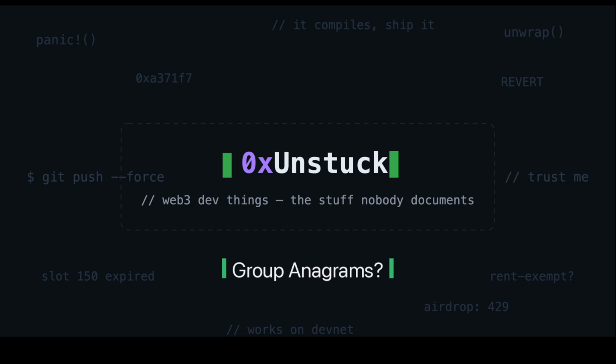Welcome to Unstuck. Today, group anagrams: take a list of words and bucket the ones made of the same letters. The trick that solves it, the canonical key, is one of the most reusable ideas in programming. From scratch in Rust, beginner friendly.